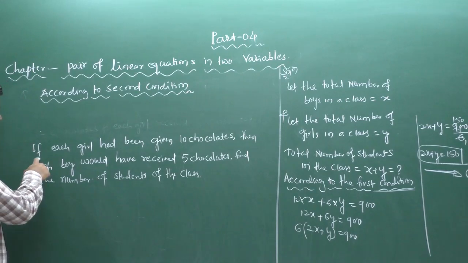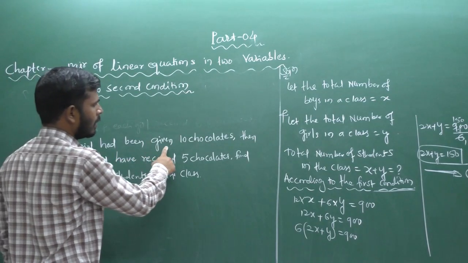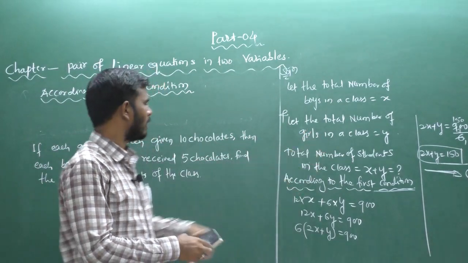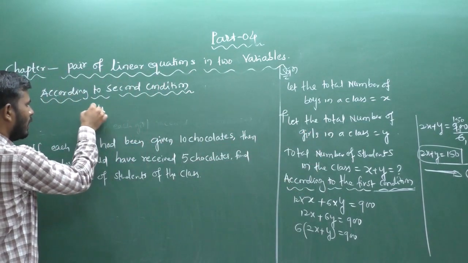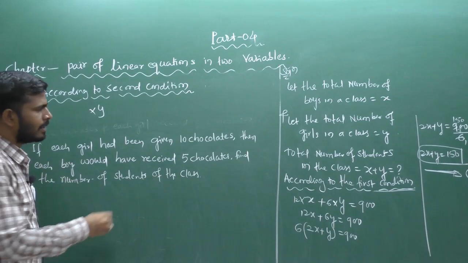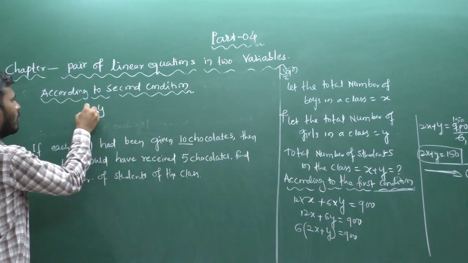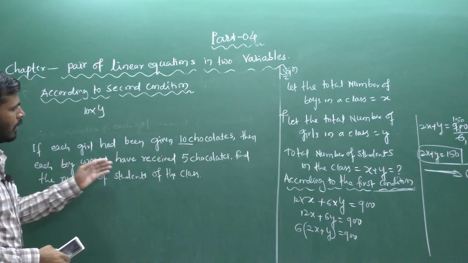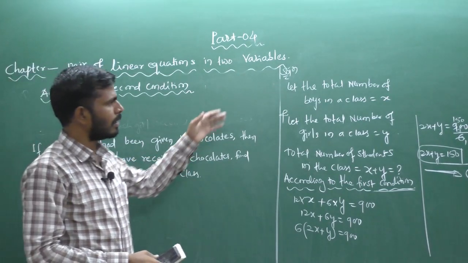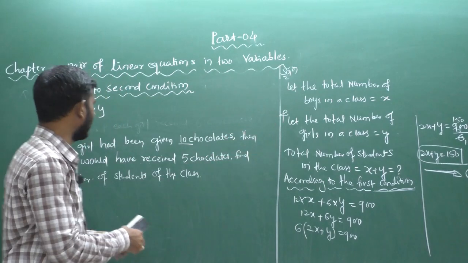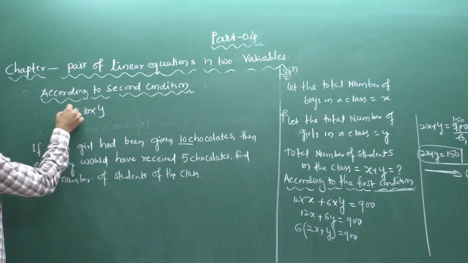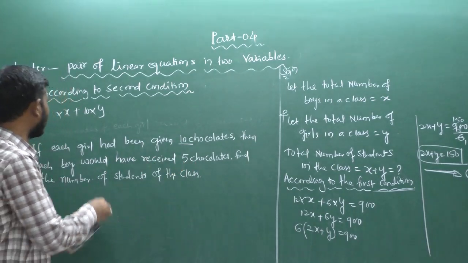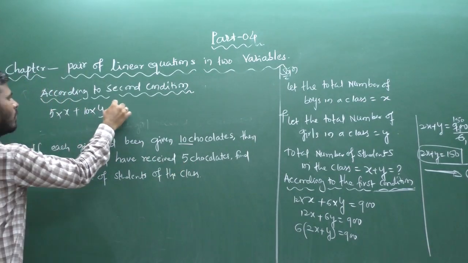The second condition is: if each girl had been given 10 chocolates. The number of girls we consider is y. So y into how many chocolates each girl is getting, that is 10. That's why we multiply with 10. Next, each boy would have received 5 chocolates. The number of boys is x. So we require x into how many chocolates each boy is getting, 5. That's why I write 5 here.